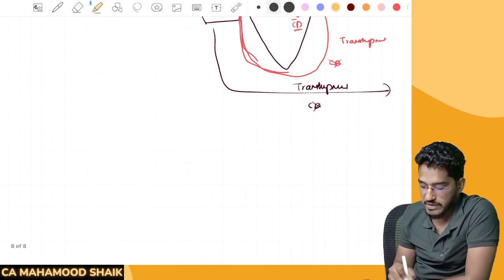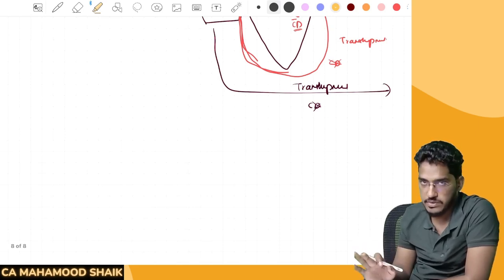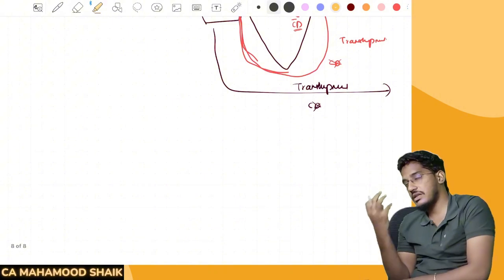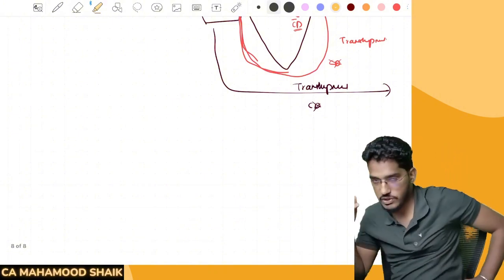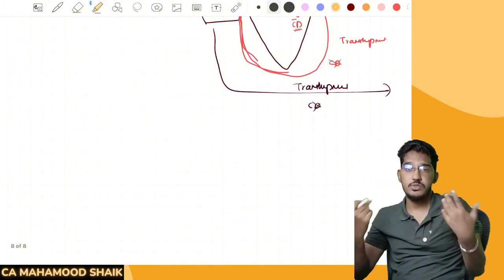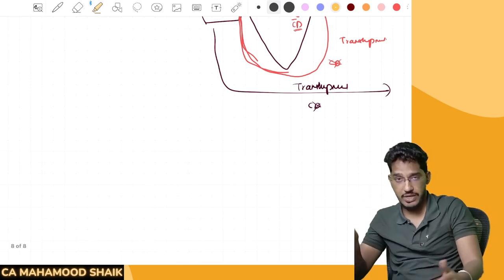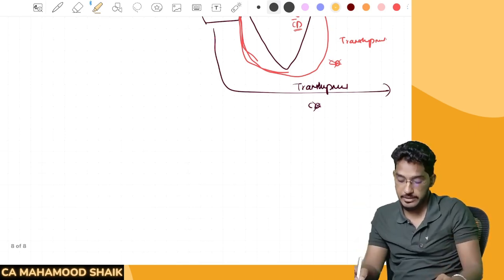Then they have given one difference between damage versus deterioration. Sir, what do you mean by damage? Damage refers to physical harm, making the goods unfit for their intended purpose. Damage means something has happened to your goods because of which you are not able to use it for whatever purpose you have the intention of using it.